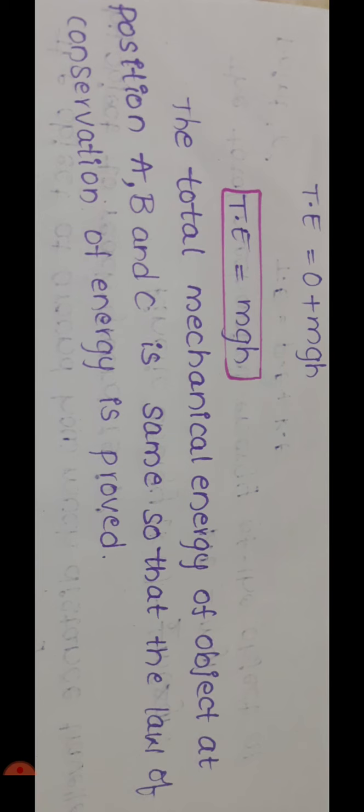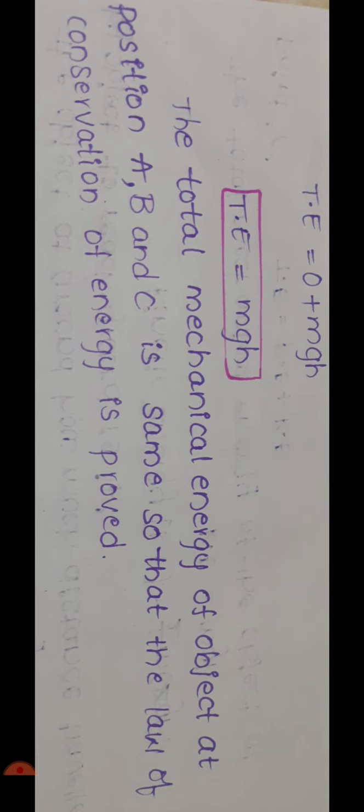So what happened? From points A, B, C, potential energy of the object gradually decreases. Kinetic energy: at point A, kinetic energy is 0. At point B, mgx. At point C, mgh.